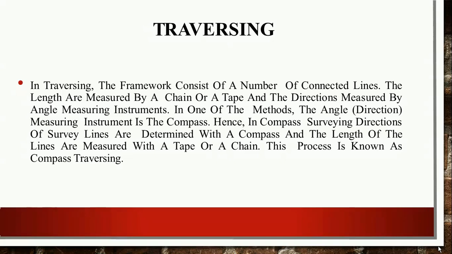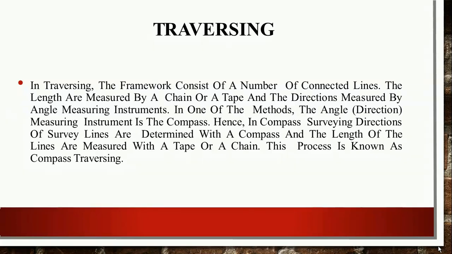First of all, I discuss what is meant by traversing. This is the basic principle of compass survey. In traversing, the framework consists of a number of connected lines. The lengths are measured with the help of chain or tape, and the directions, that is the bearing, or we can say angles, are measured with the help of an angle measuring instrument.